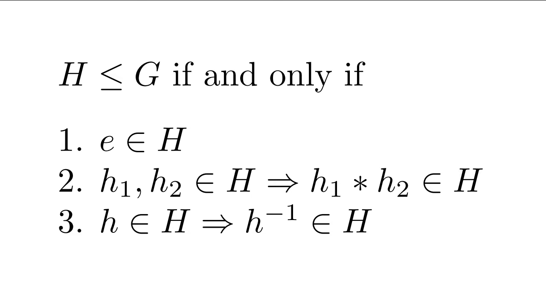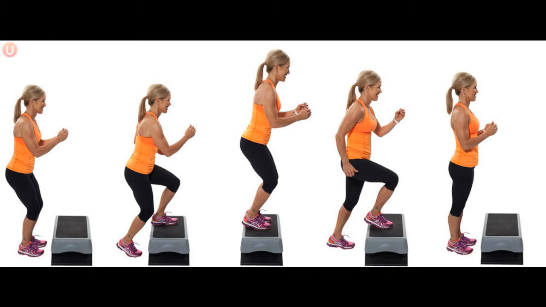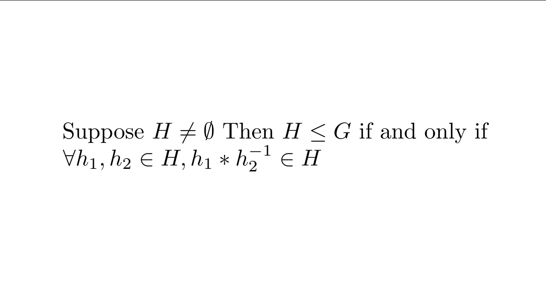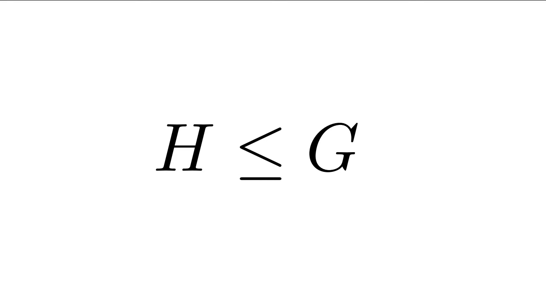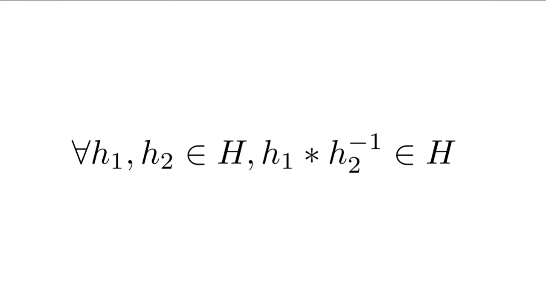But there is a way to prove a subset is a subgroup with one step. All we have to show is that if h1 and h2 are elements of H, then h1 times h2 inverse must also be in H. If we can show that that's true, then we've shown that H is a subgroup. And likewise, if H is a subgroup of G, then H has that property where for all h1 and h2 within H, h1 times h2 inverse is in H. Remember, this is a biconditional statement, so to prove this, we have to prove both directions of the biconditional.